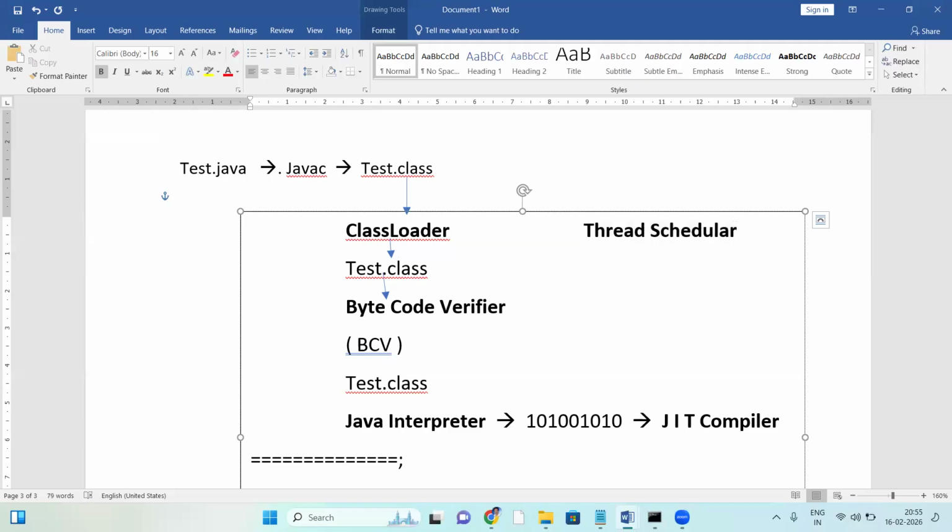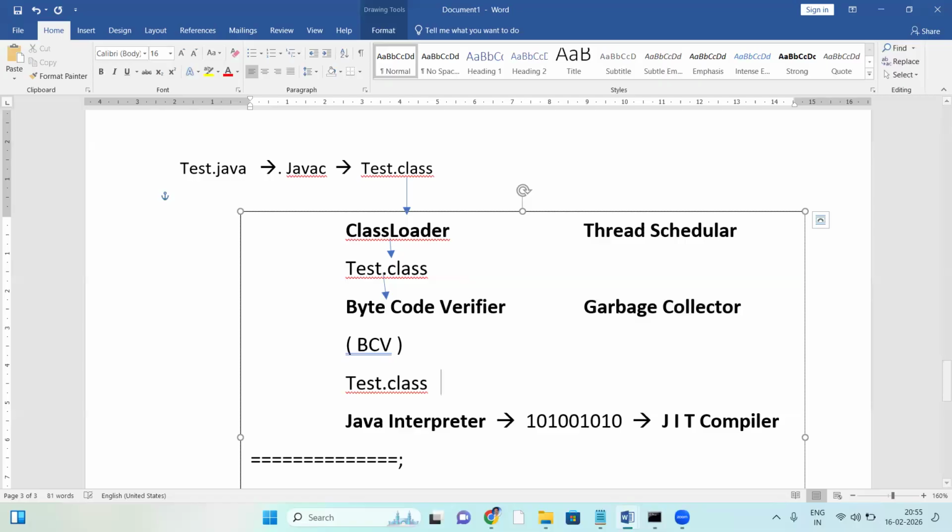Next, one more component, the garbage collector. In Java, there is a garbage collection concept: any unused memory space with unused data has to be cleared by the garbage collector. Garbage collection we'll discuss later in a separate session of about 90 minutes, and I'll explain it practically.